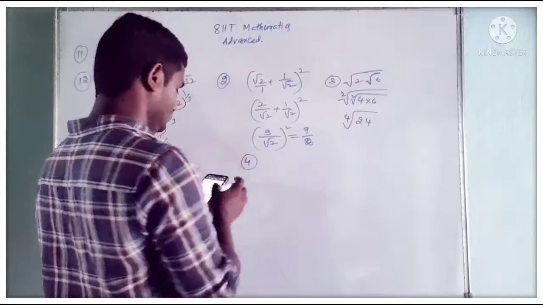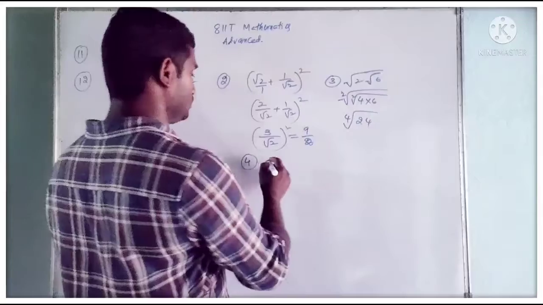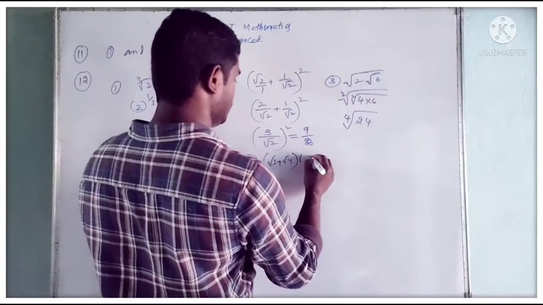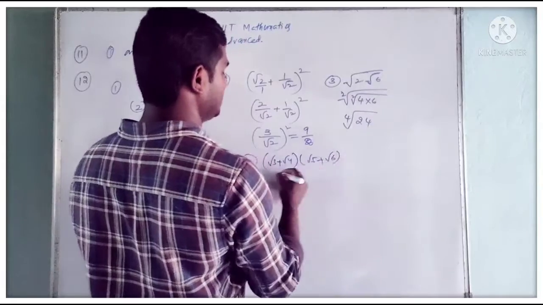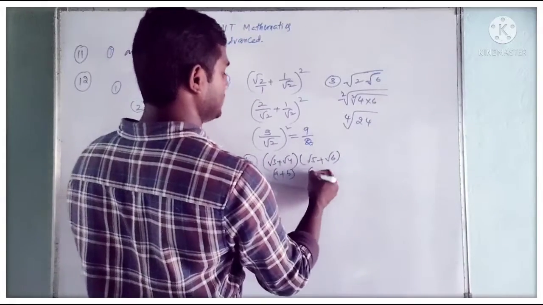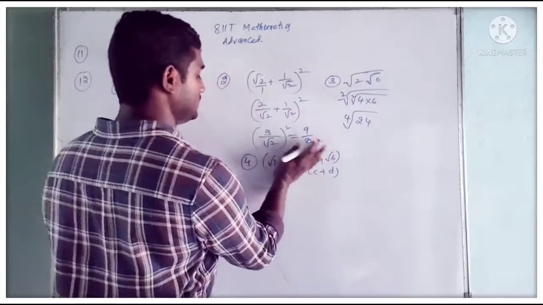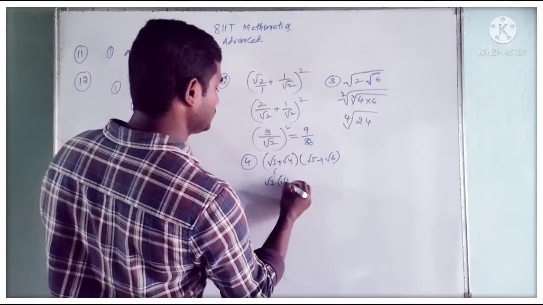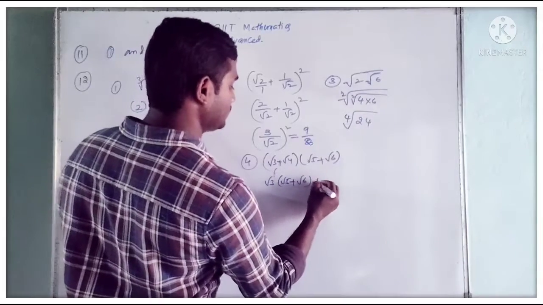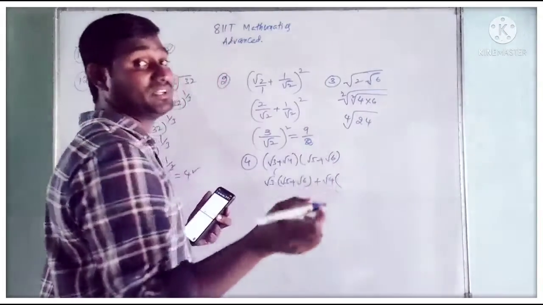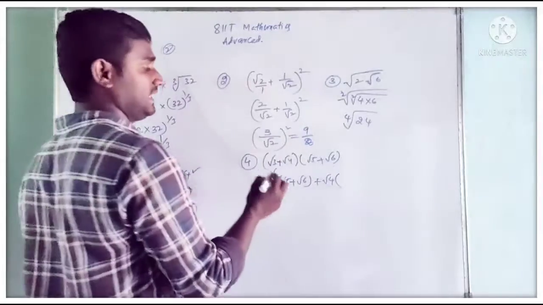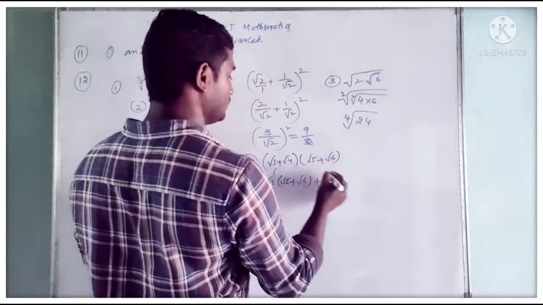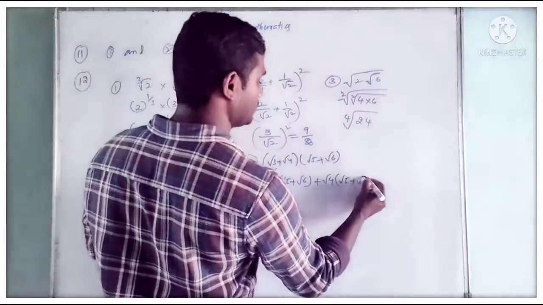Next, option 4. We have root 3 plus root 4, into root 5 plus root 6. We know that it is a plus b into c plus d, different numbers. So we write first root 3 into root 5 plus root 6, and root 4 into root 5 plus root 6, as we multiply in algebraic expressions.